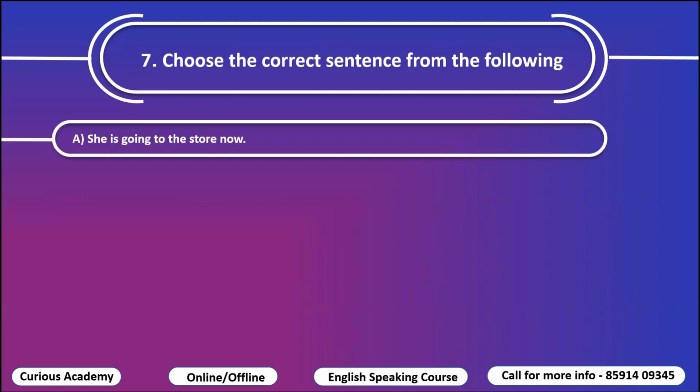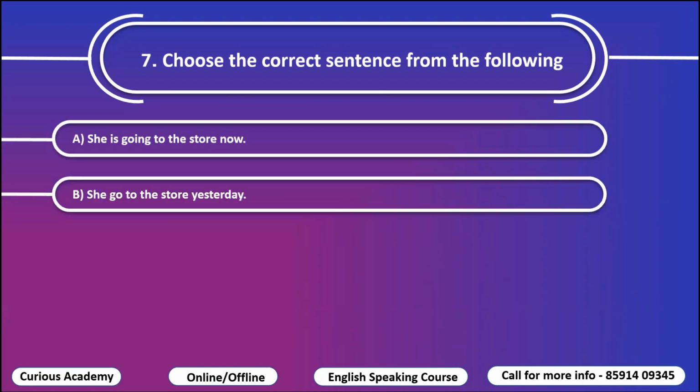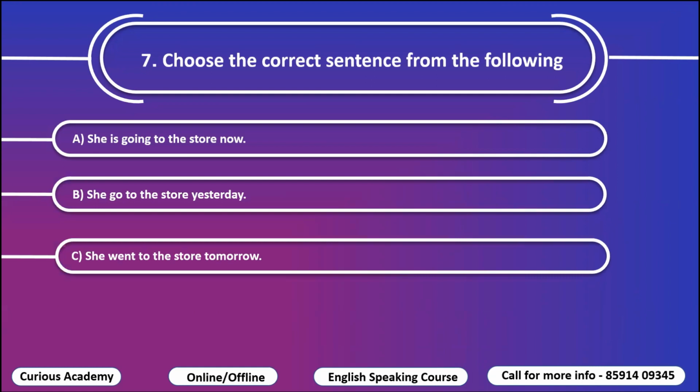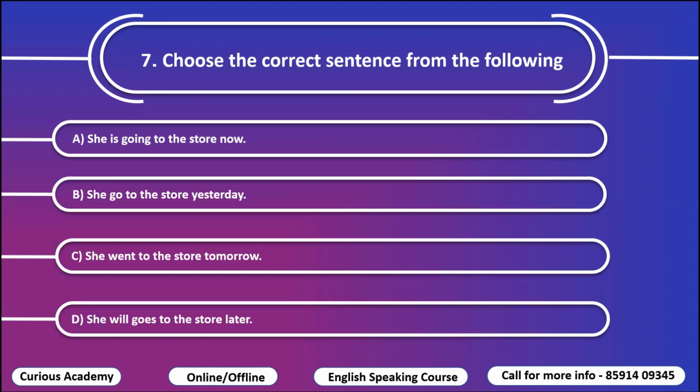Seventh is option A, she is going to the store now. Option B, she go to the store yesterday. Option C, she went to the store tomorrow. And option D, she will go to the store later. So choose the correct option.